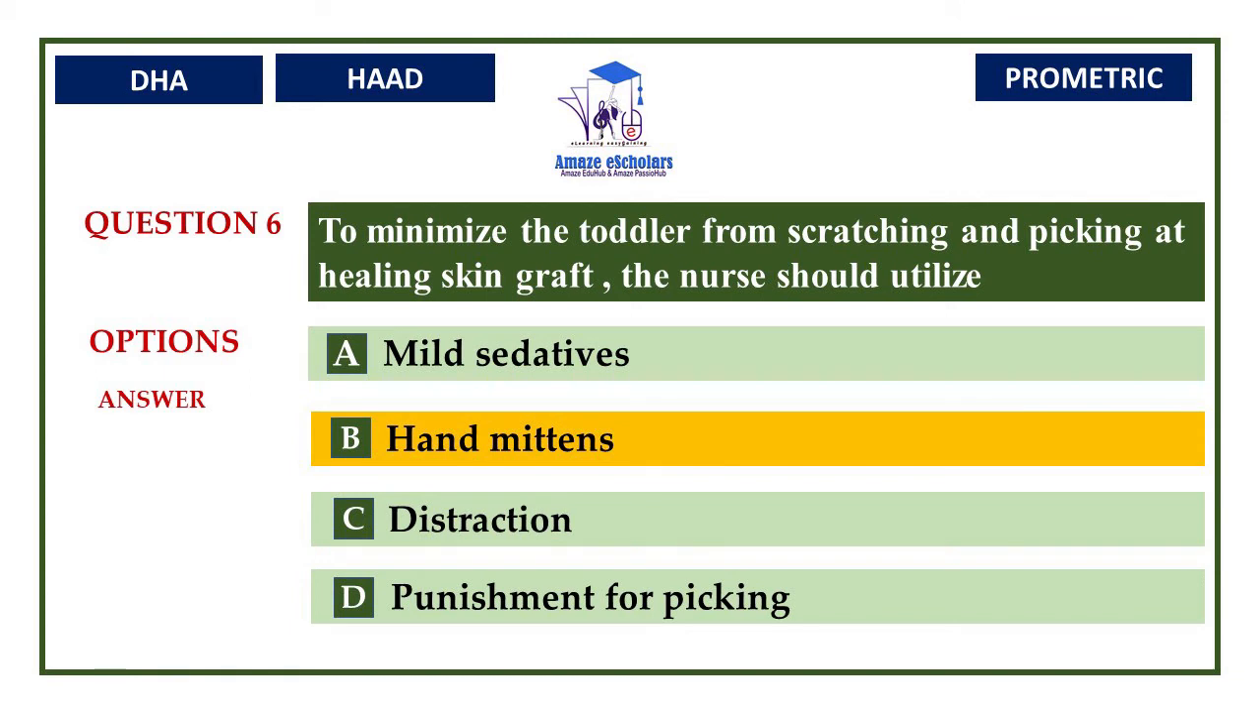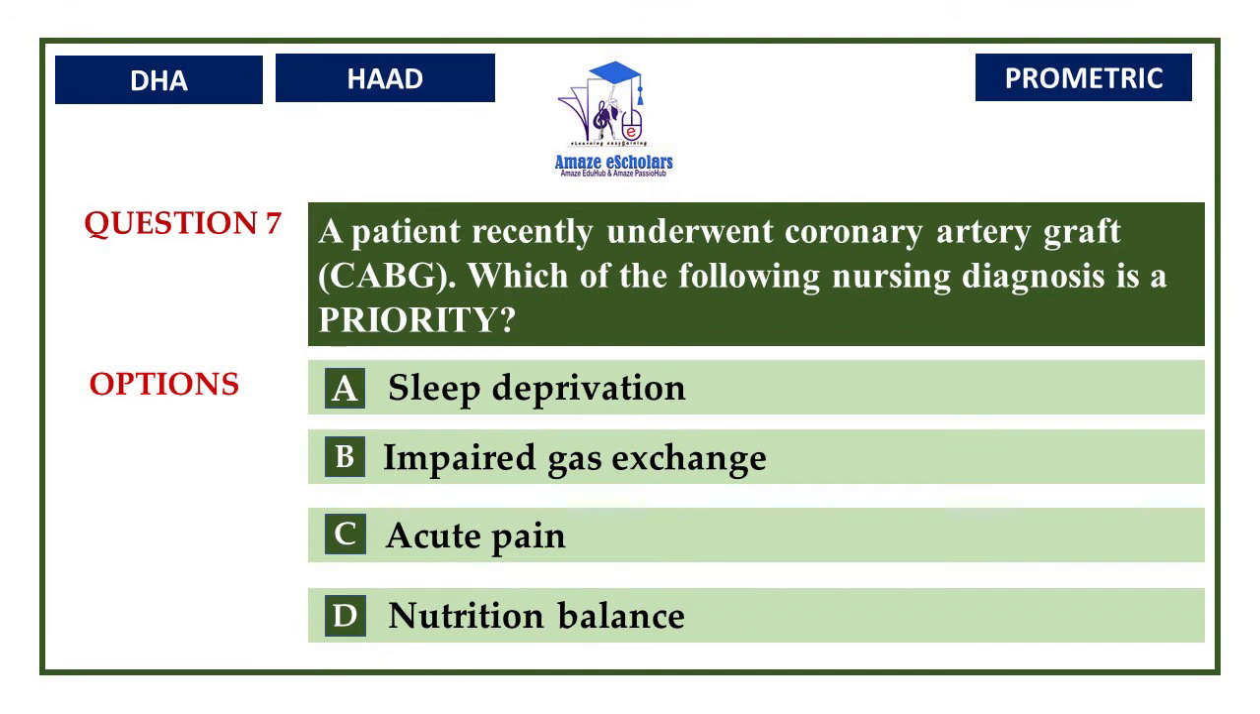Here ends question number 6. Question number 7. A patient recently underwent coronary artery bypass graft, CABG. Which of the following nursing diagnosis is priority? Option A, sleep deprivation. Option B, impaired gas exchange. Option C, acute pain. And option D, nutrition balance. The correct answer is acute pain. Here ends question 7.